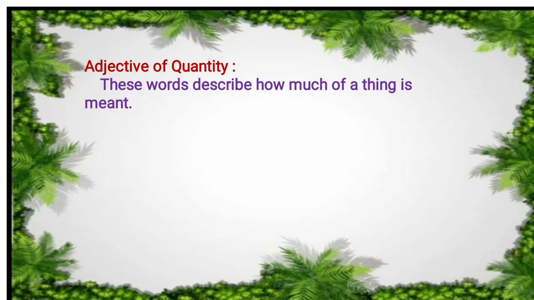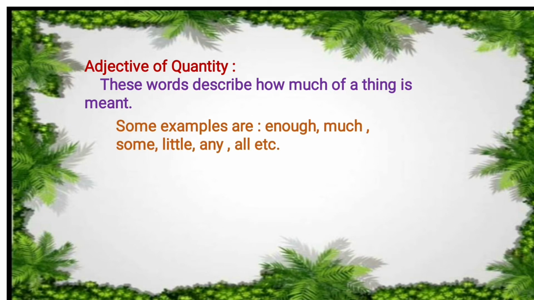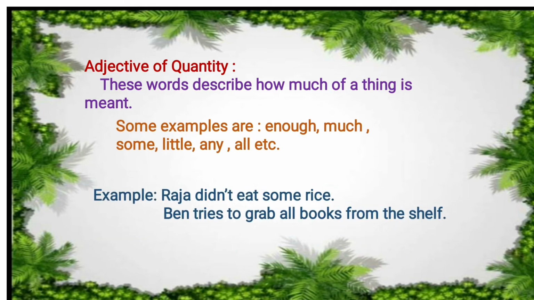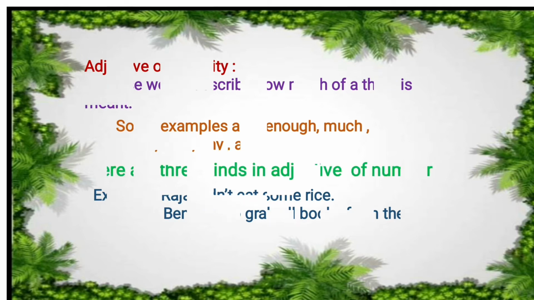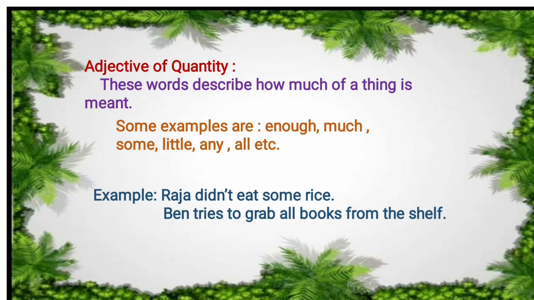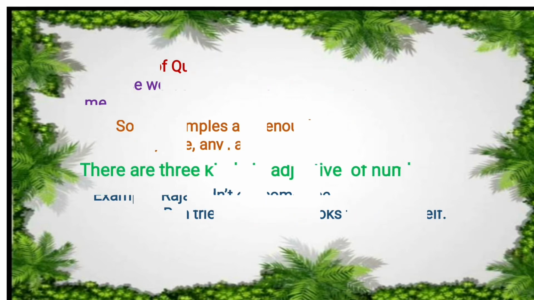Adjective of quantity. These words describe how much of a thing is meant. Some examples are enough, much, some, little, any, all, etc. Example, Raja did not eat some rice. Ben tries to grab all books from the shelf. In the first example, some is an adjective of quantity, and in the second example, all is an adjective of quantity.